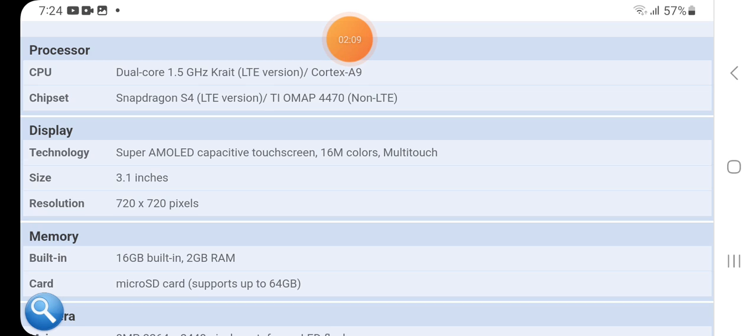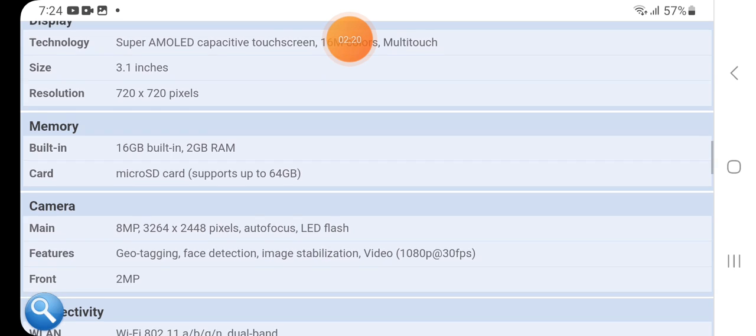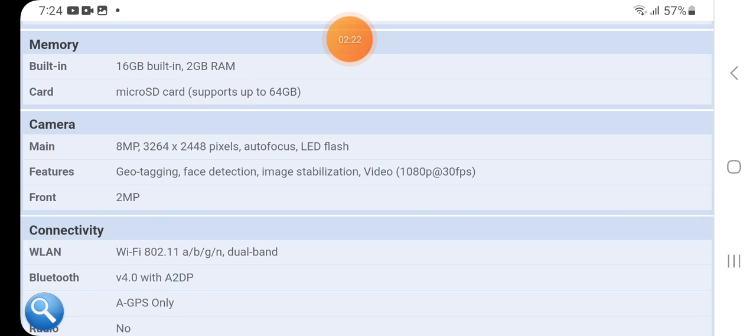For memory, it has built-in 16 GB storage and 2 GB RAM, with a micro SD card slot supporting up to 64 GB. For the camera, the main camera is 8 megapixel, 3264 x 2448 pixels, with autofocus and LED flash. Features include geotagging, face detection, image stabilization, and video.